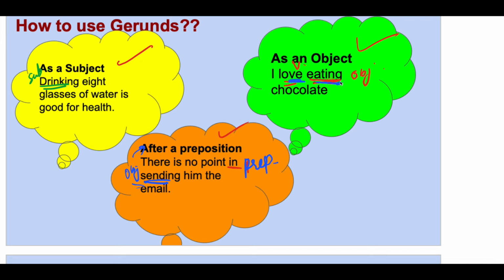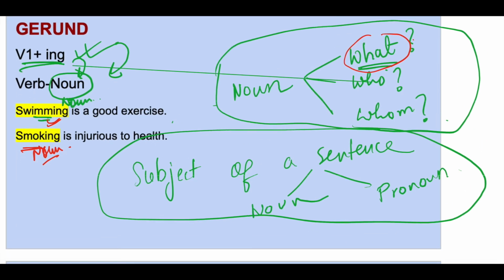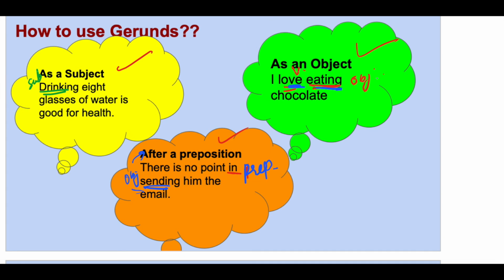So this is an object, and objects are always nouns or pronouns. Okay, so this point also I need to mention. Object of a sentence is also either a noun or a pronoun. Okay, remember this. So object means this is a noun, but actually this is a verb, ing form of verb. So ing form of verb which acts as a noun. So this is a gerund.